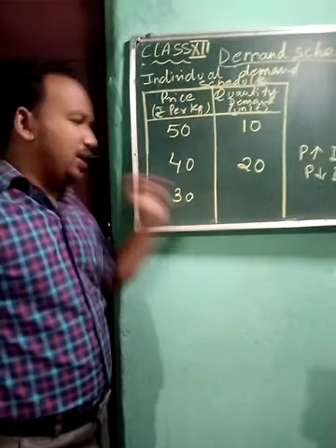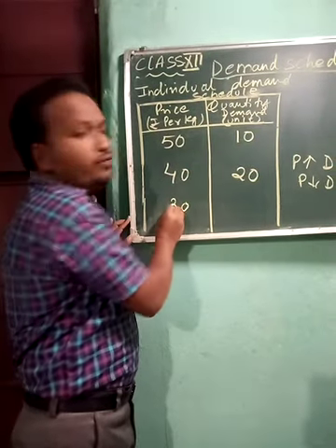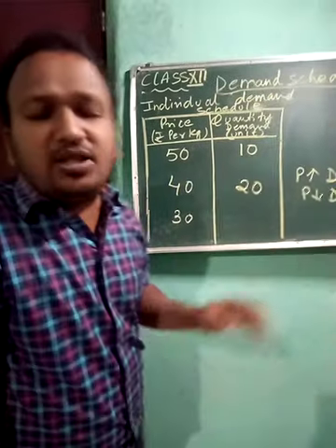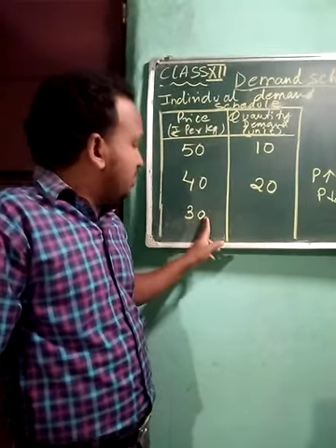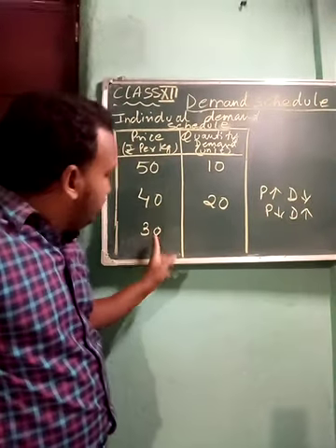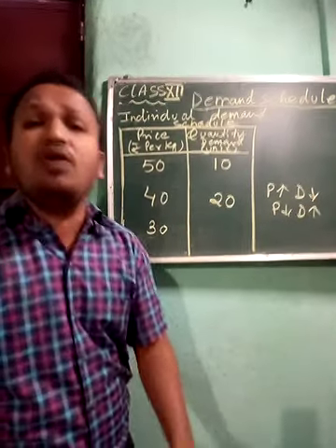Now in the third case, the cost of commodity X is rupees 30, which is less than 40. That means the price is less, so demand should be more. When the price is 30, which is very low, people will tend to buy more commodity.